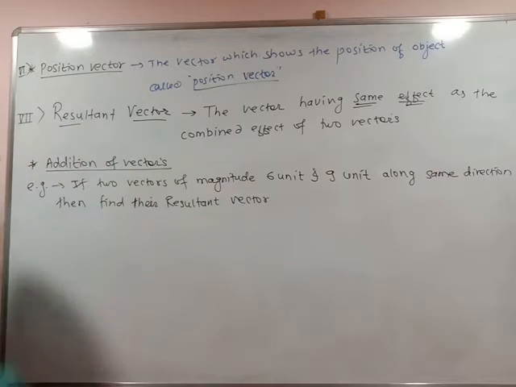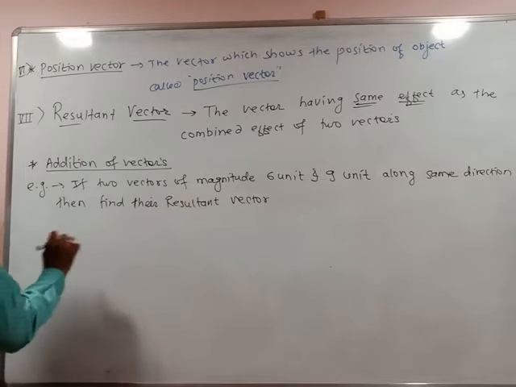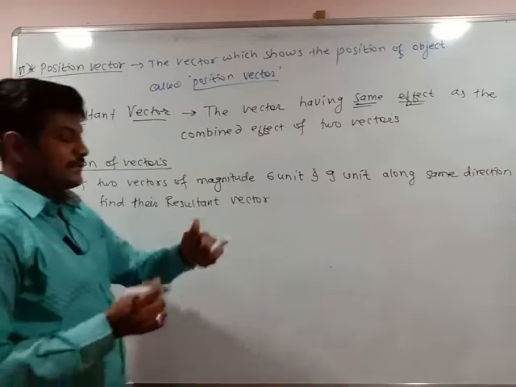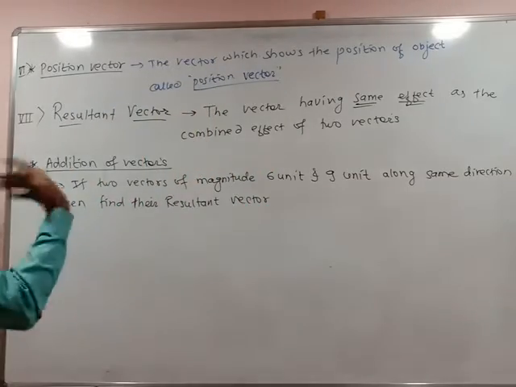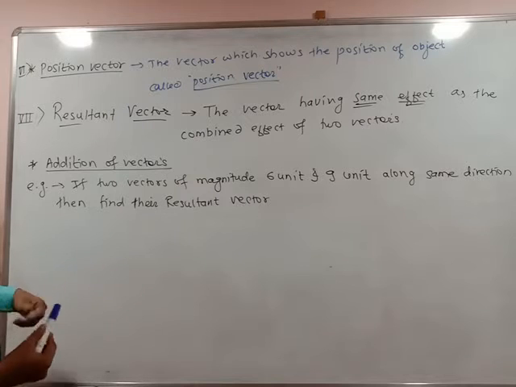Both are moving in the same direction, not in opposite directions. Whether it is additive or subtraction, that we'll see.